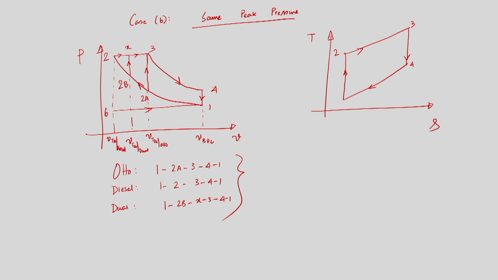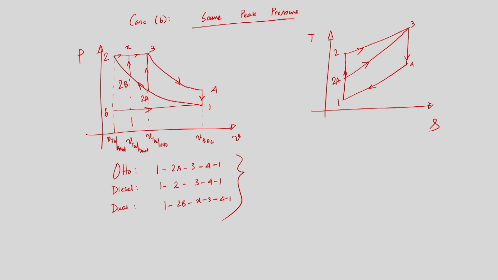So what about the Otto cycle? That is 1 2a 3 4. So maybe this is 2a, this is 1 2a 3 4.